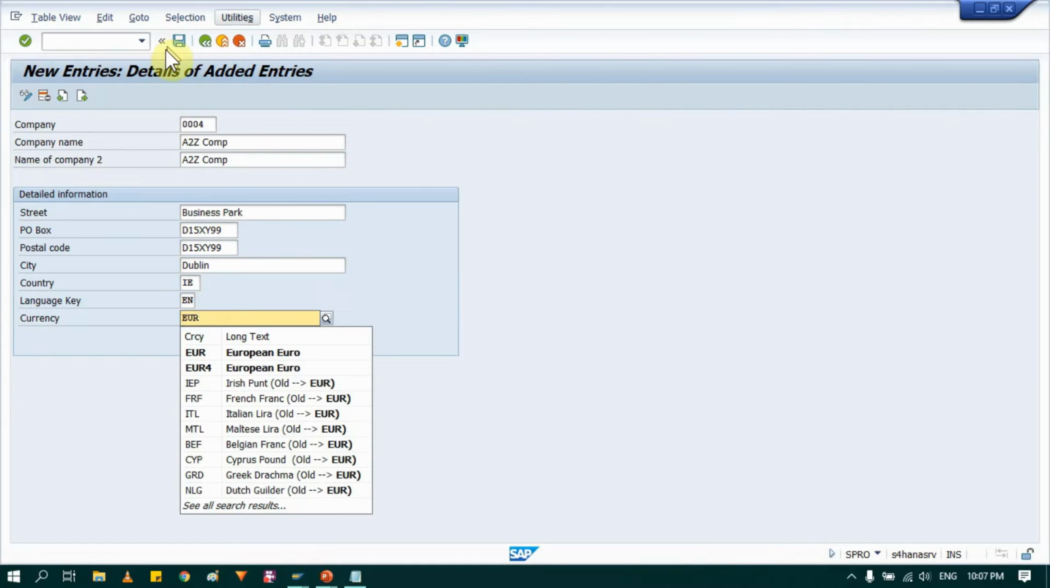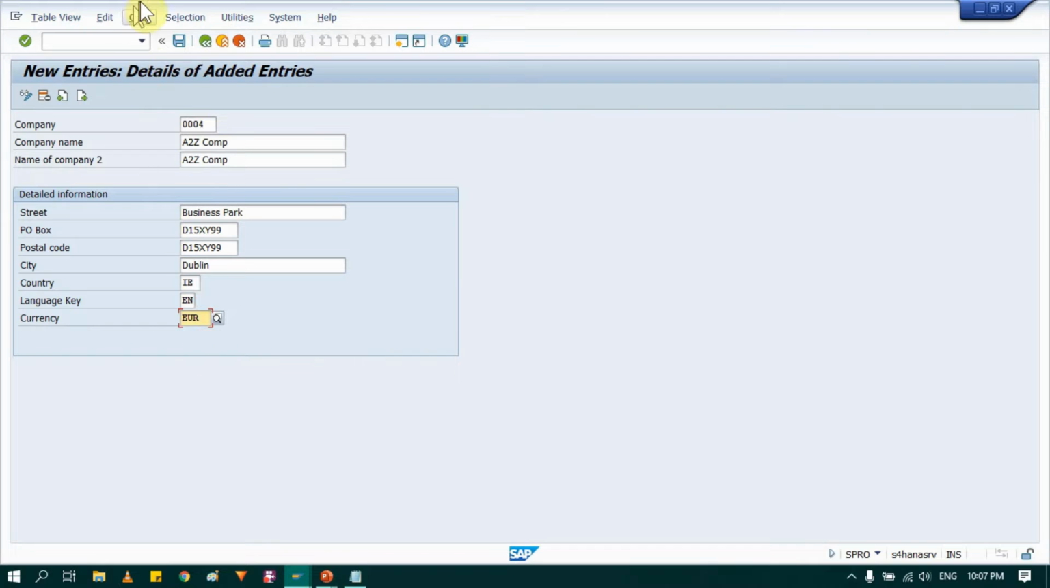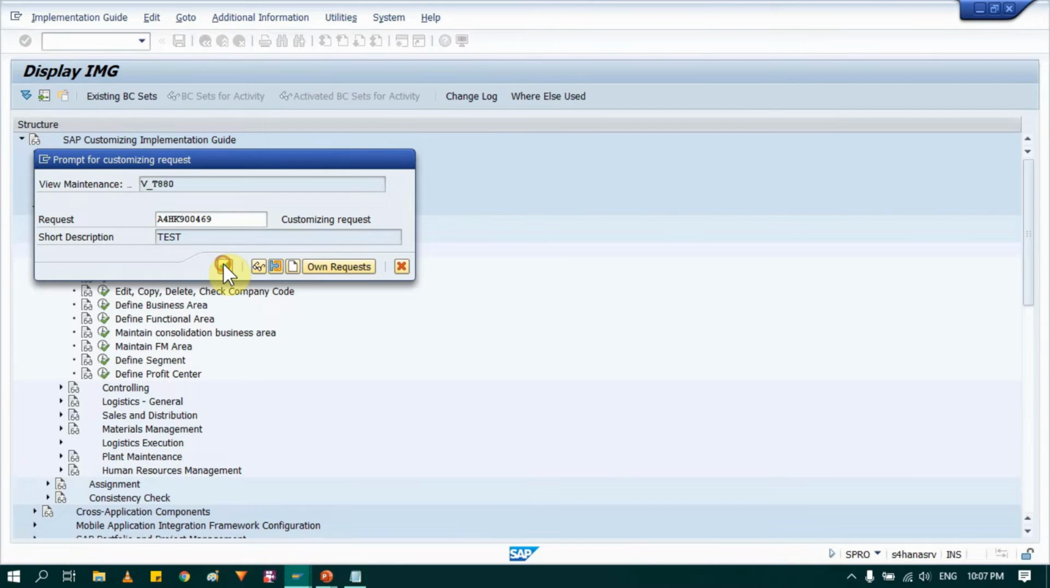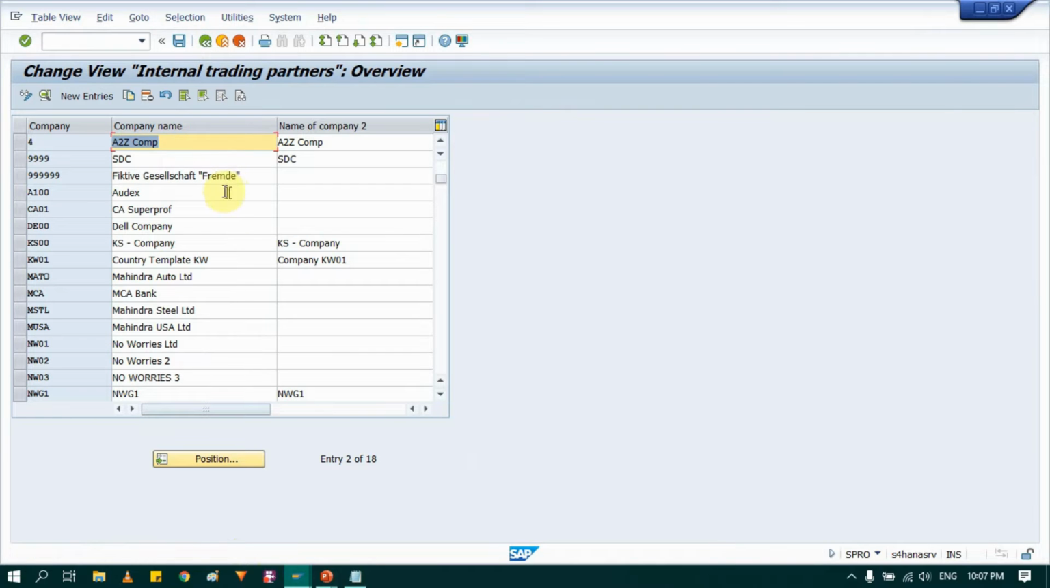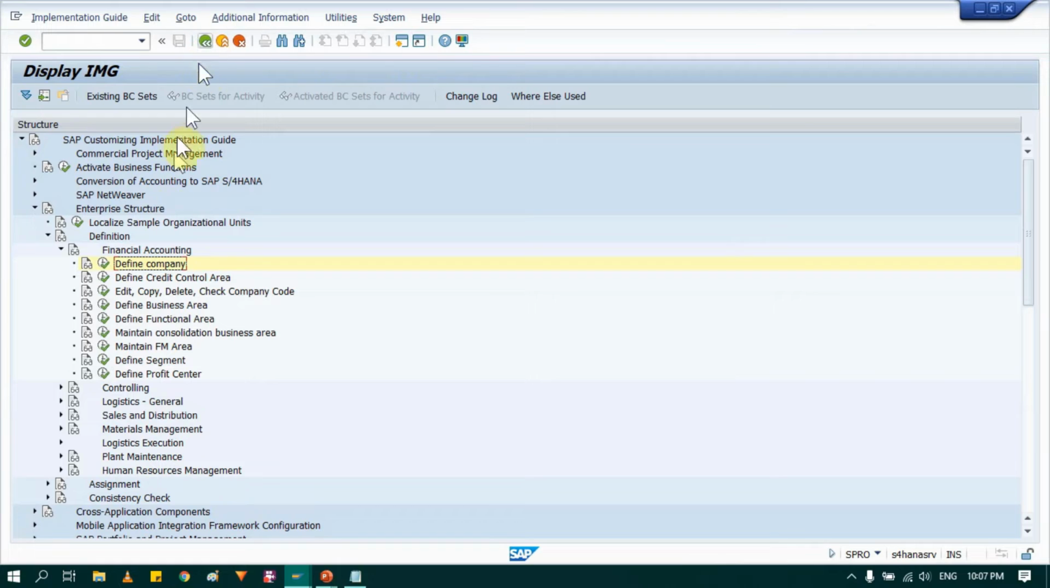And save it. So we have just defined the company code. That's it. So this company code 0004 or 4 we have just defined. Then go back. Then in the same place we have another option.